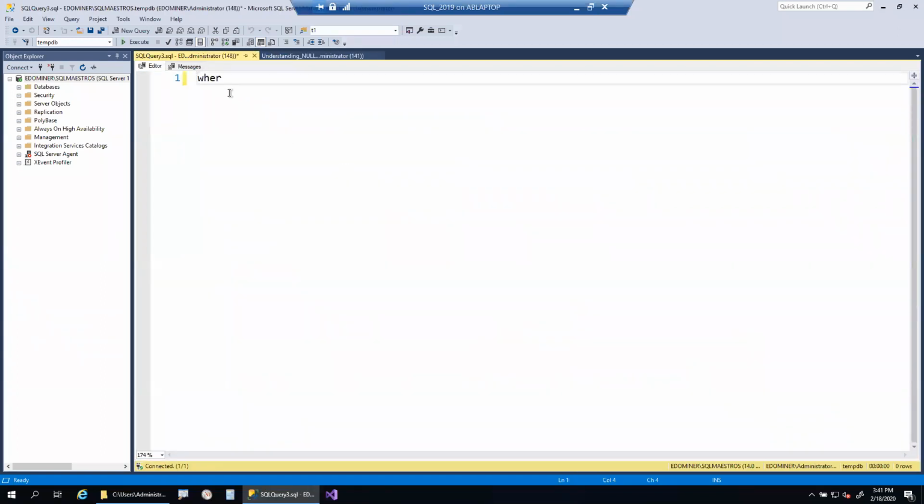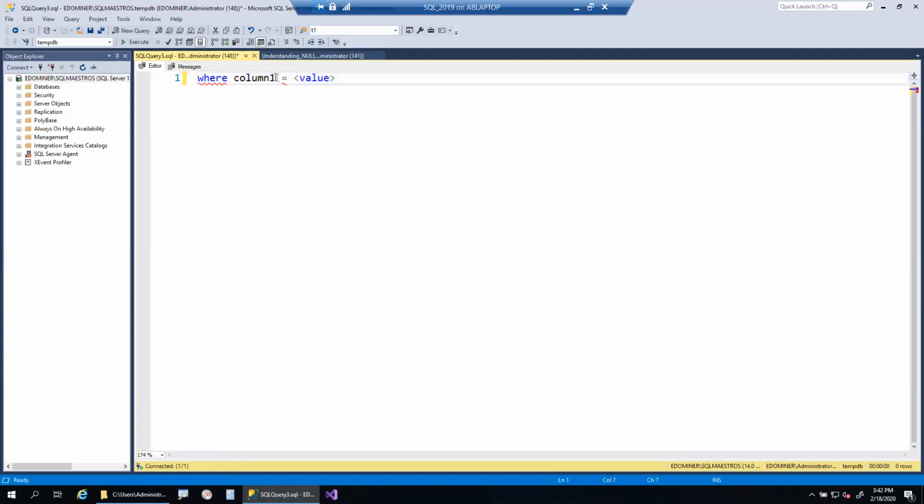For example, this is a WHERE condition, and we have a column name and a column value. This is how we generally write our queries, where some column is equal to some value. If that column is equal to this value, then we are applying some filter on top of our data.